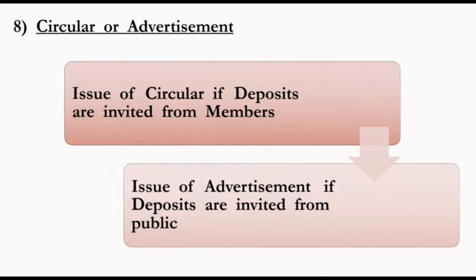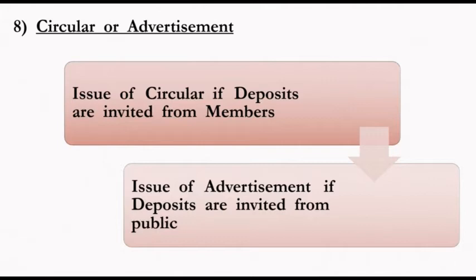If the company invites deposits from its members, it issues a circular. If the company is collecting deposits from the public, it will issue an advertisement. This should be clearly understood first. If a company wants to collect a deposit from members, it will issue the circular to the members. If the company goes to the public, which companies can collect deposits from the public? That is the eligible company as well as the government company.